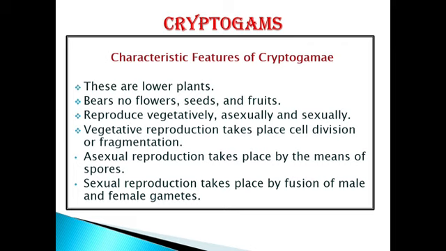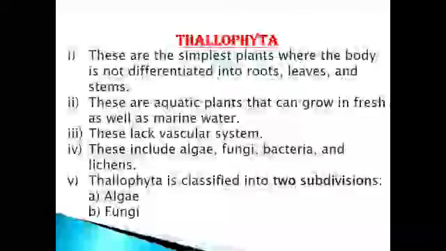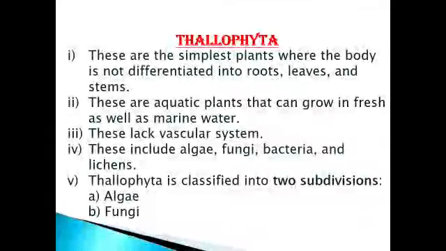We have already studied this, but I am telling you again that cryptogams are divided into three divisions. What are they? Thallophyta, Bryophyta and Pteridophyta. So let's start with the first division under the cryptogams, that is Thallophyta.